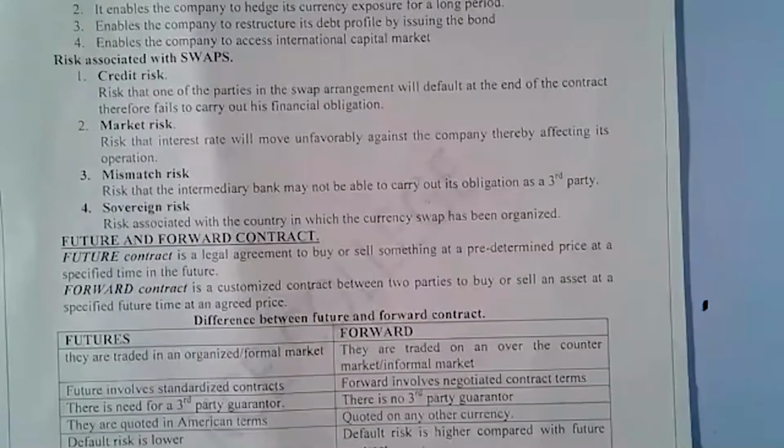In this case, we enter into a contract now where we buy or sell something, but the payment will be made in the future. But the amount to be paid is determined now. For example, if I sell you a car at 1 million, but you tell me, John Mark, I don't have the cash now, but I'll pay you after 3 months. If you agree on 1 million, then at that time you just pay 1 million. That's what you call a forward contract. So in a futures contract, everything you agree now, but the transaction will take place in the future. In a forward contract, you carry out the transaction now, but the settlement will be made in the future, at a predetermined rate. Now that's what we call the futures contract and the forward contract, and we have some differences there.